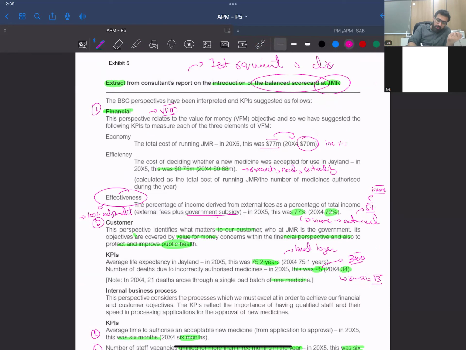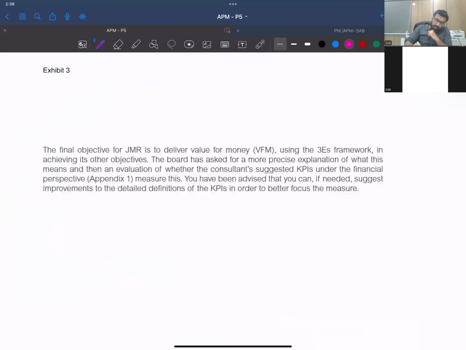Now, exhibit 3, let's see. The final objective is value for money using 3 years in achieving its other objectives. The board has asked for a more precise explanation of what it means, and then an evaluation of whether the consultant's suggested KPIs in the financial perspective measure this or not. So the second requirement comes here.